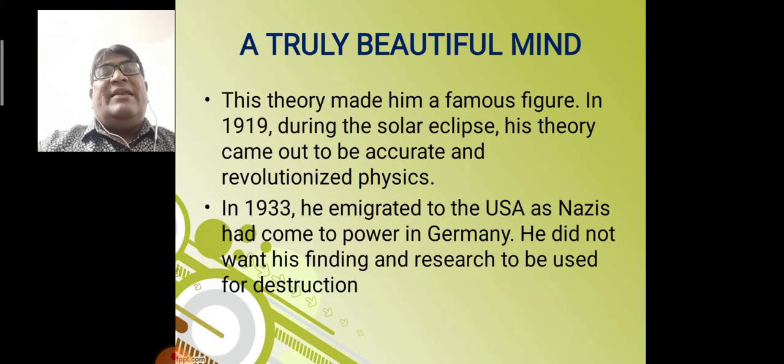In 1919, during the solar eclipse, his theory came out to be accurate and revolutionized physics. So there was a solar eclipse, and during that time his theory proved accurate and perfect, and it revolutionized physics. There was a revolution in physics. There was something new in physics.